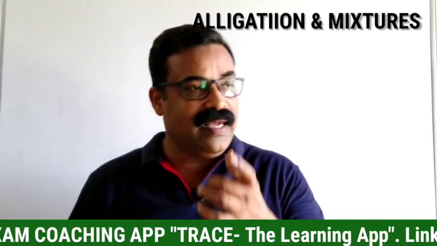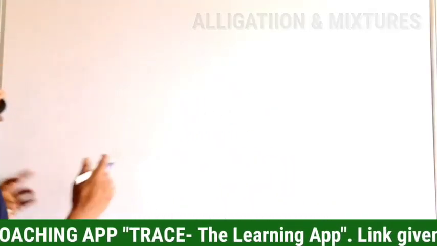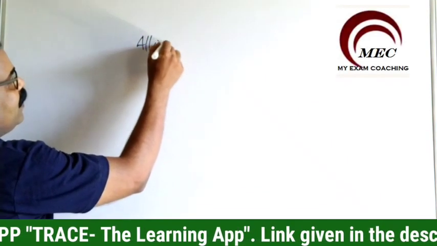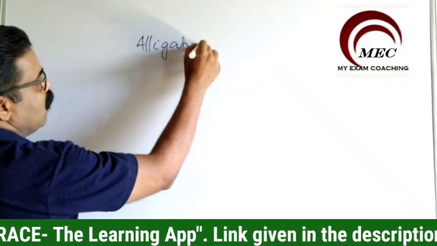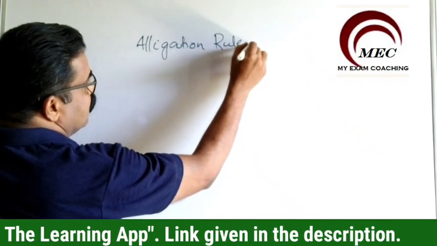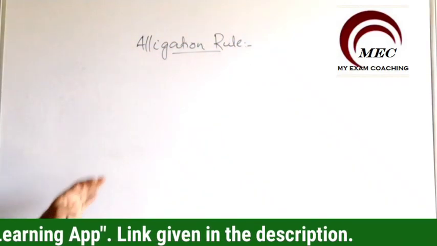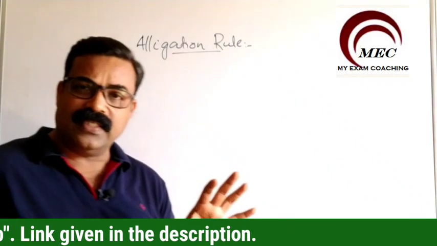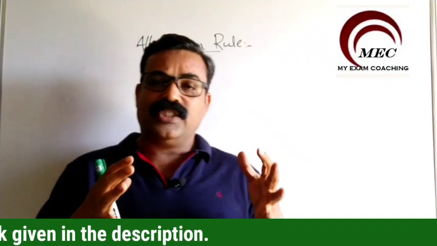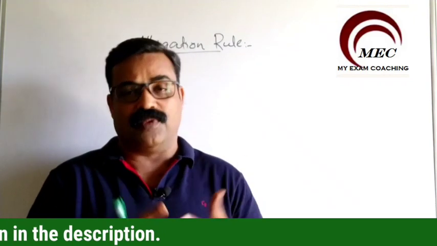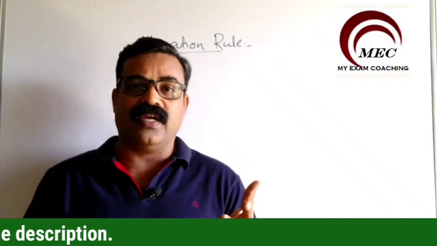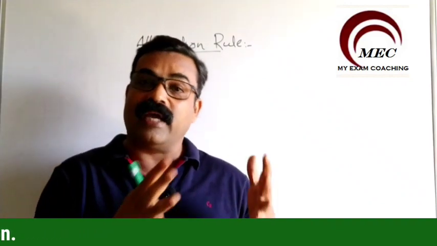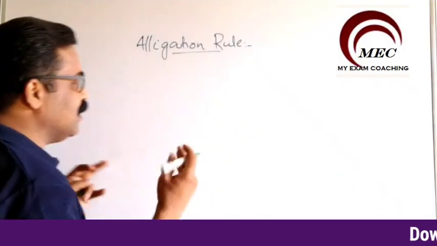So, alligation rule. The topic is alligation and mixture. Let me tell you this alligation rule in this way. For example, let us consider a shopkeeper selling some fruits, for example mango.